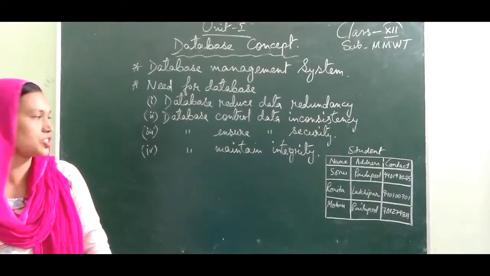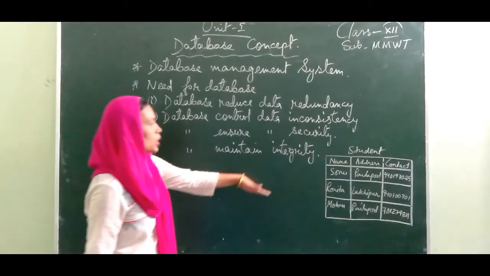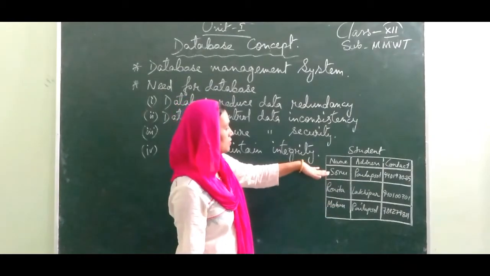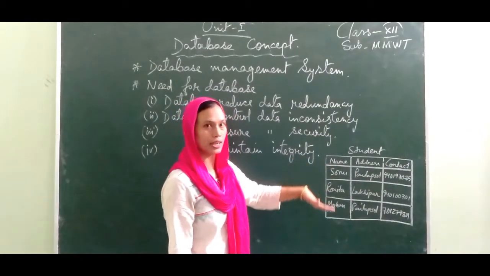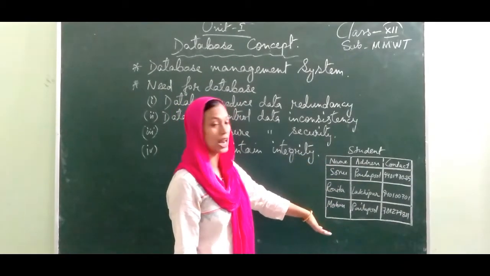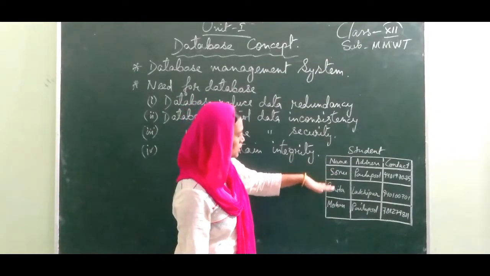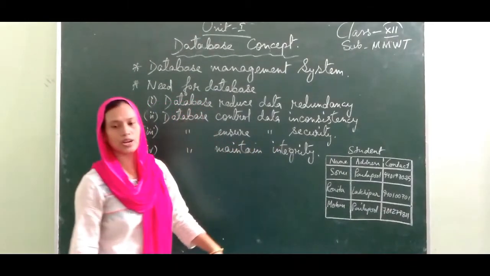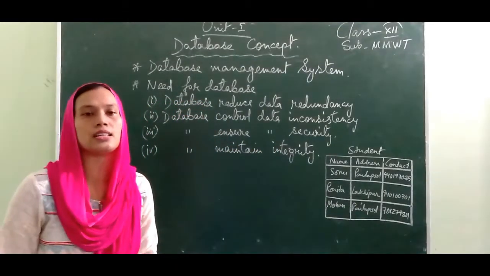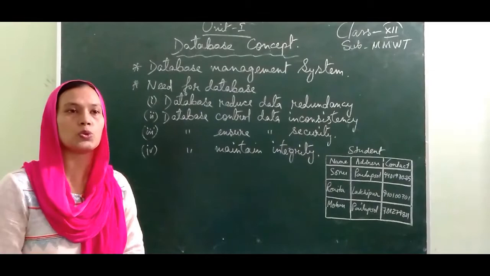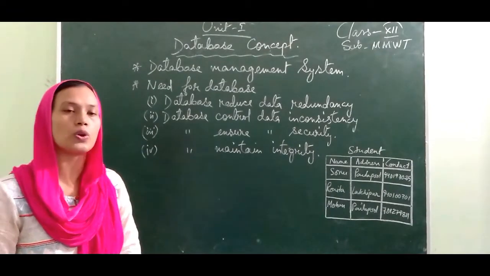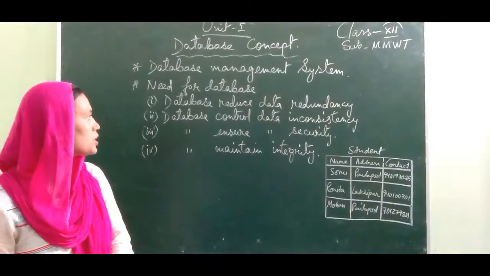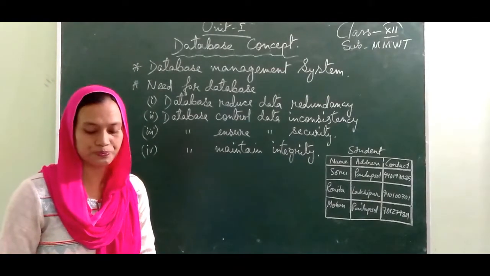Redundancy means duplication. Sometimes it happens that when we make a lot of collections of data, the same name can be repeated again somewhere in the collection. So to reduce this redundancy, this duplication, if you maintain it computerized and we enter the data by mistake twice, the system is going to give the information: duplicate entry. In this manner, we can reduce the redundancy.